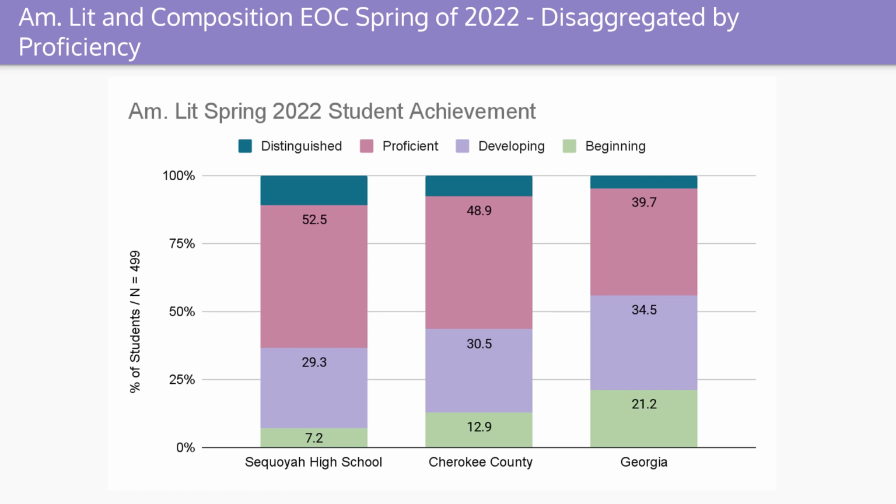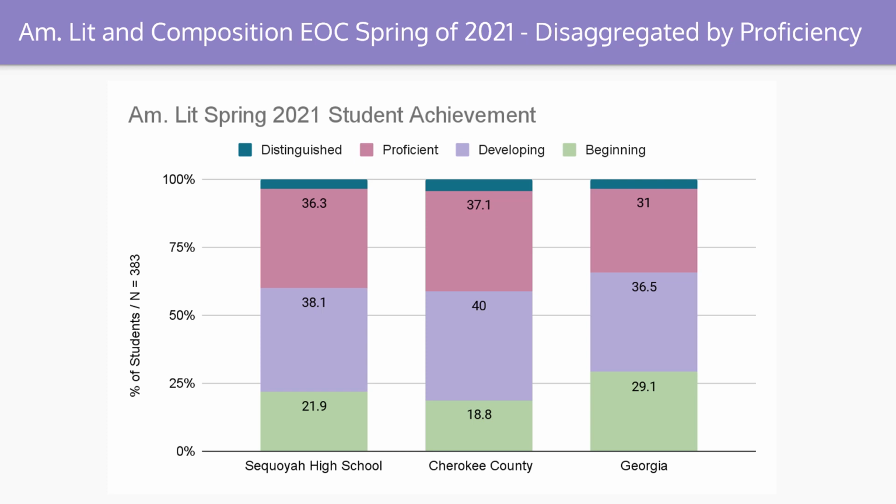For developing learners, Sequoia High School had 29.3%, Cherokee County had 30.5%, and Georgia had 34.5%. Beginning learners was scored at 7.2% for Sequoia, 12.9% for Cherokee County, and 21.2% for Georgia.